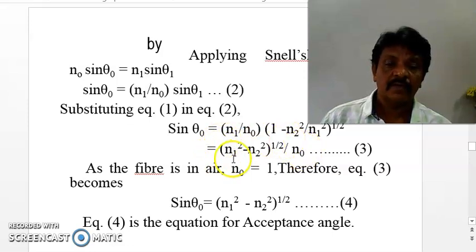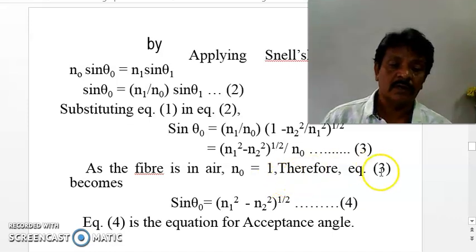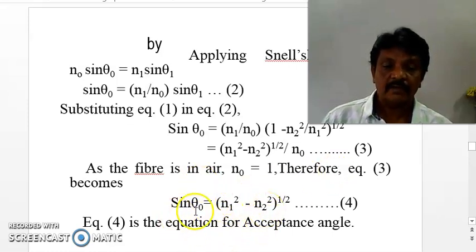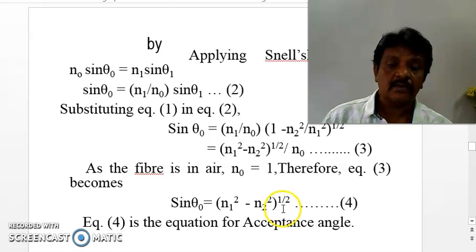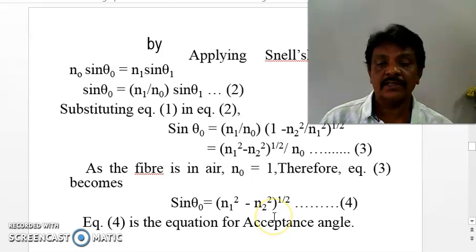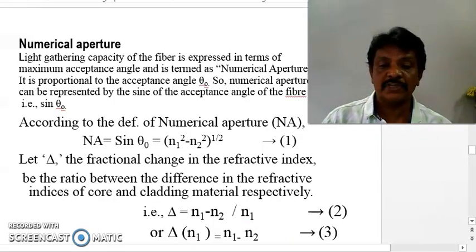As the fiber is in air, n naught is equal to 1, therefore this equation 3 becomes sin theta naught is equal to square root of n1 square minus n2 square. And from this we can write acceptance angle theta 0 is equal to sin inverse root of n1 square minus n2 square. This is called the acceptance angle expression.